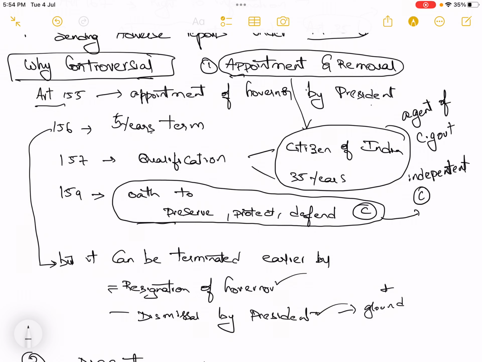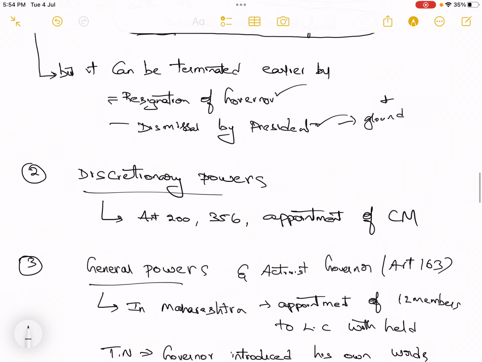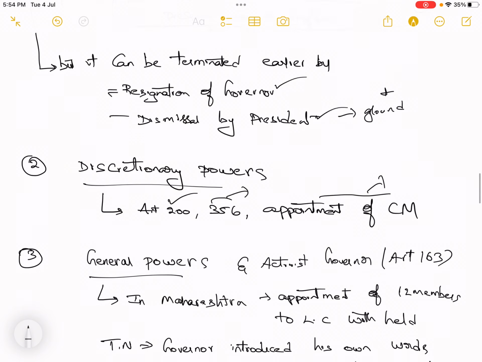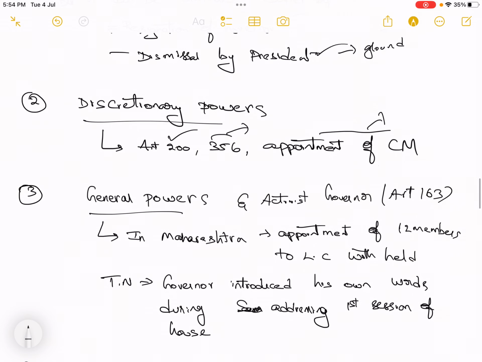But because of these two things, appointment and removal, which happen at the discretion of the president, major controversies are happening. What kind of controversies? Especially with respect to Article 200, while appointing the CM during a hung assembly, and Article 356, where under fortnightly reports, the governor sends adverse reports about the state government to the president. Apart from this, provisions which are not expected to be controversial are also controversial. That is a major problem.